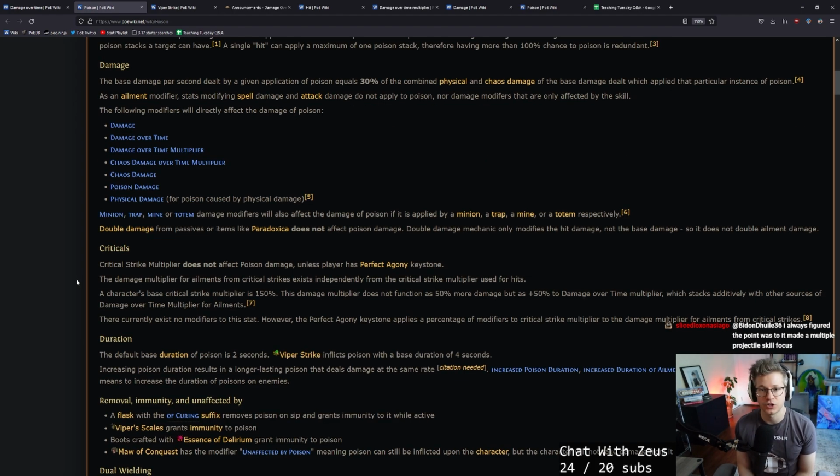The following damage modifiers will directly apply to poison. So this is what we were saying before. The generic ones: damage over time, poison damage, physical damage, not local attack physical damage, just generic physical damage that applies to the physical damage that applies the poison. Minion, trap, mine, and totem damage modifiers will affect the damage of the poison applied by those specific types. Double damage from passives or things like Paradoxica do not apply to poison damage. Those only apply to hits.